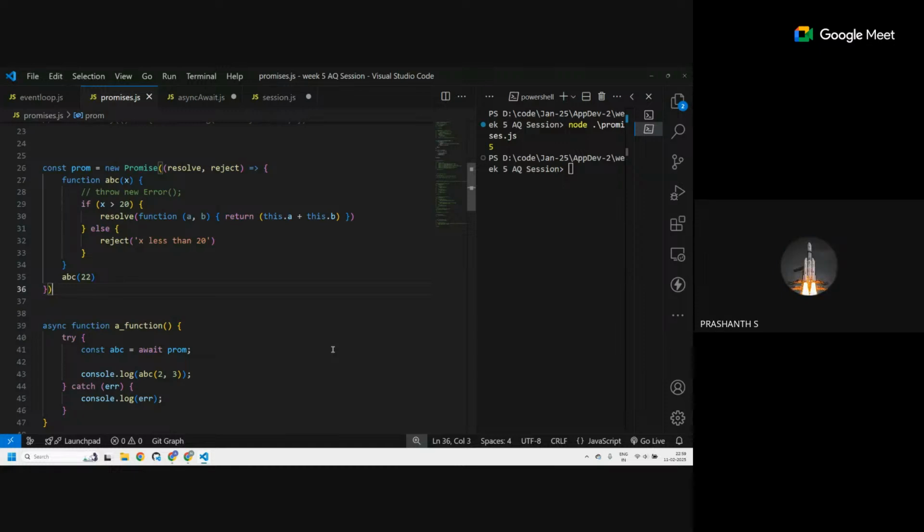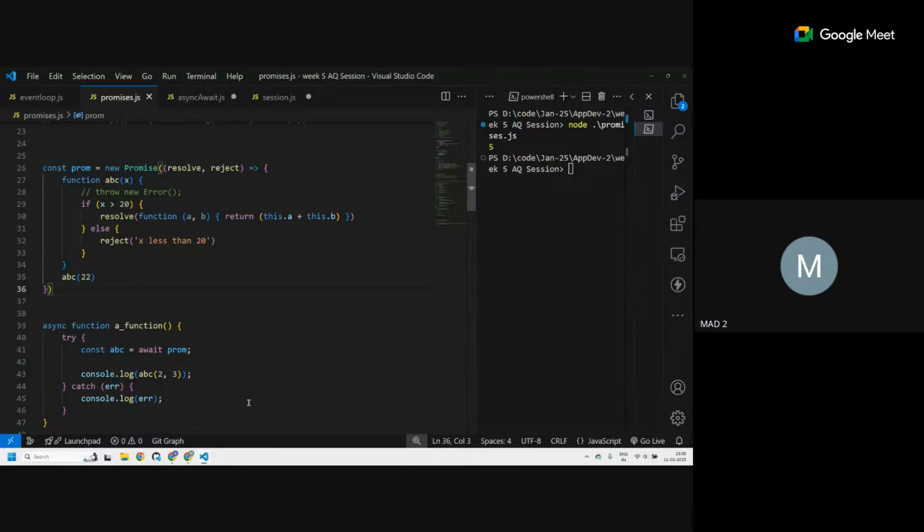The question was: when do you get the value of this inside a function? When a function is called, then the this context gets created.